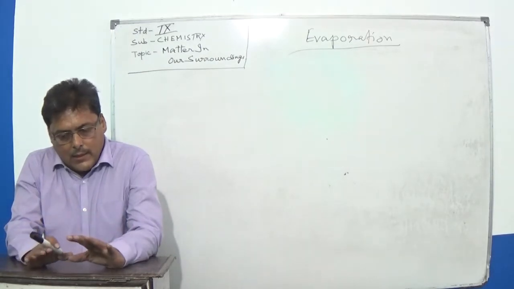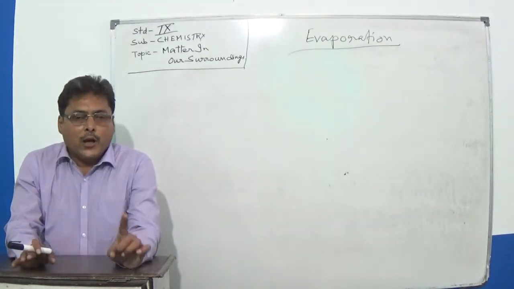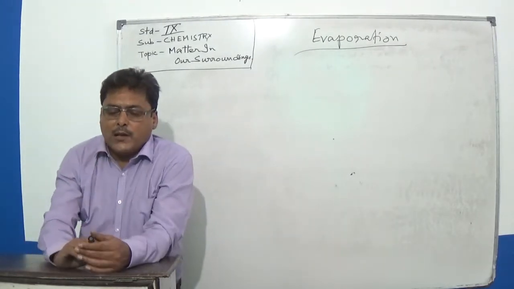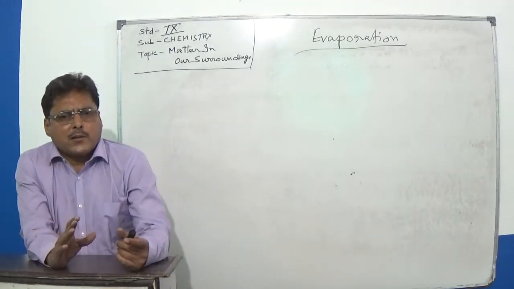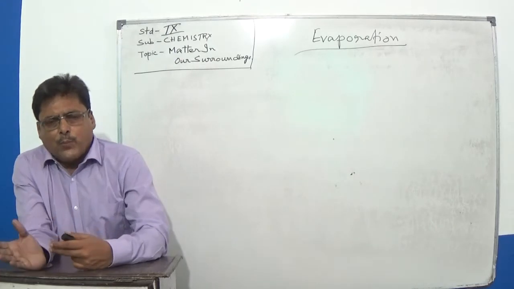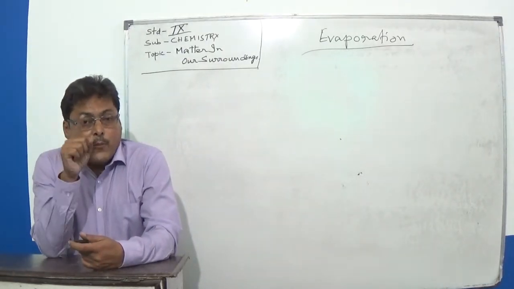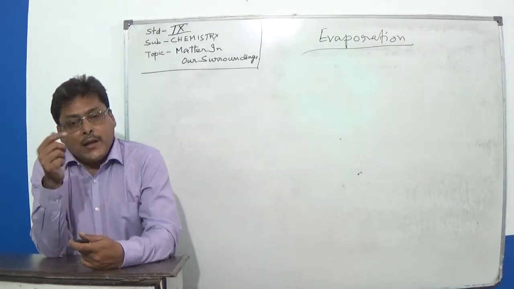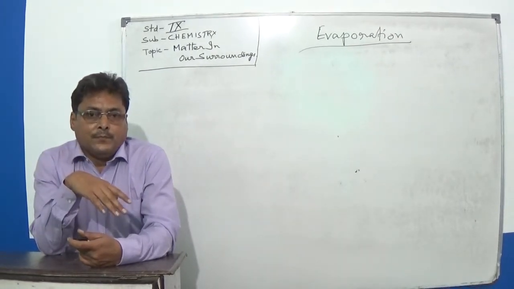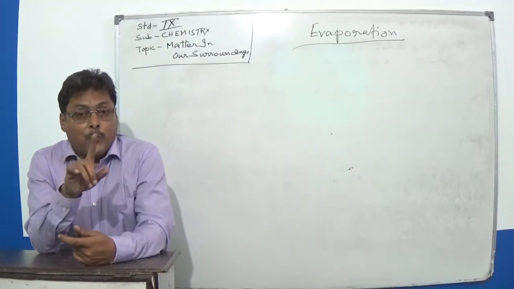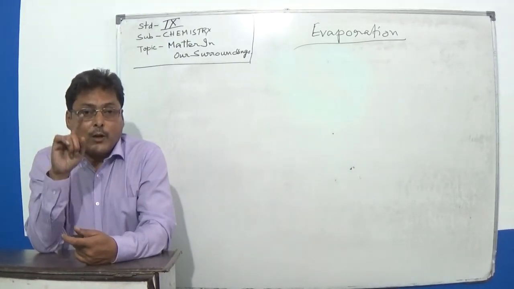Our fundamental discussion has ended. We will now talk about evaporation a little more, because evaporation has certain differences from the process of vaporization. Evaporation is when vaporization takes place below the boiling point of a liquid, particularly water.